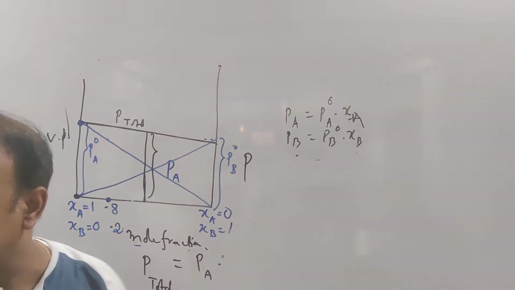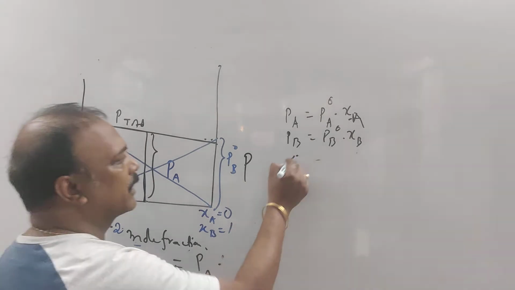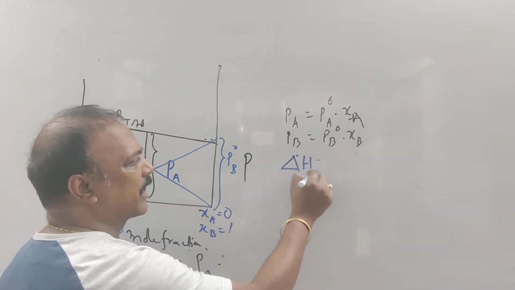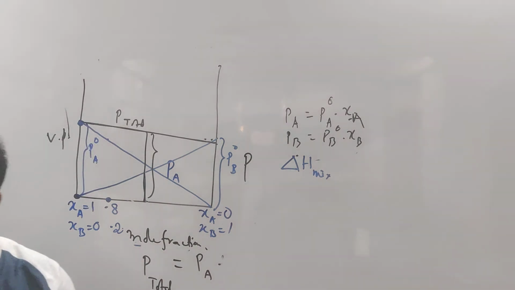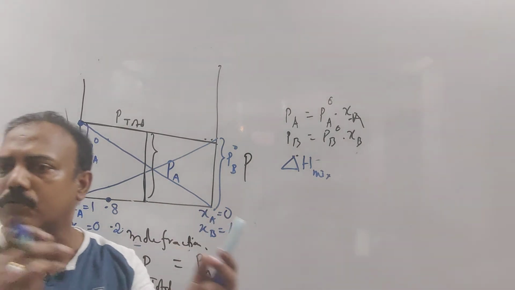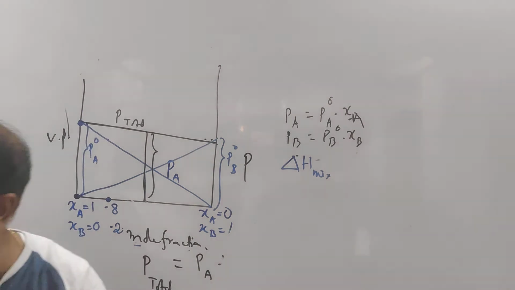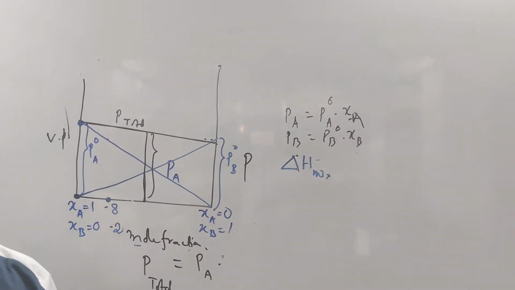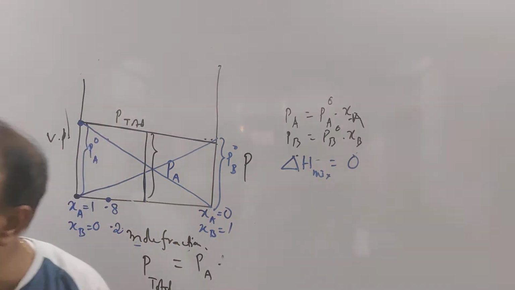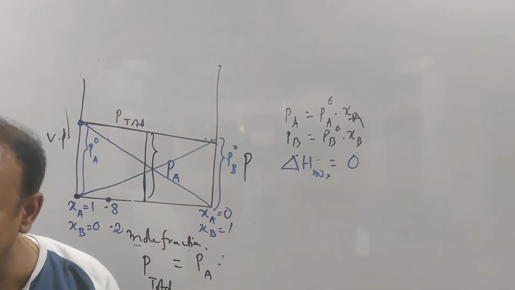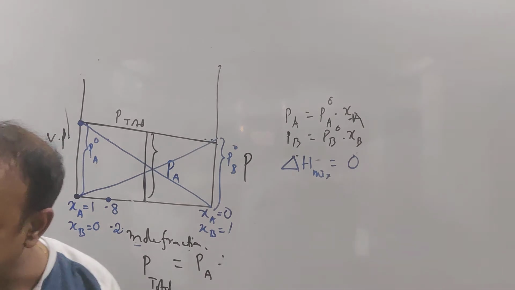If it is ideal, one is delta H for mixing. Delta H means change in enthalpy for mixing. If we mix, neither will it become cold nor hot after mixing. That means delta H for mixing will be equal to 0. There will be no change in heat content. If it happens, then that's the ideal solution.